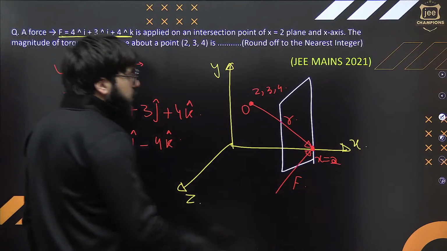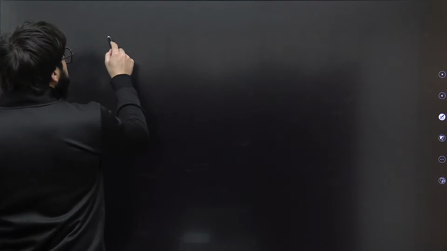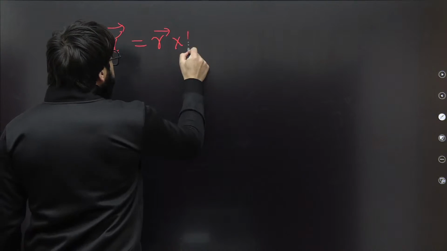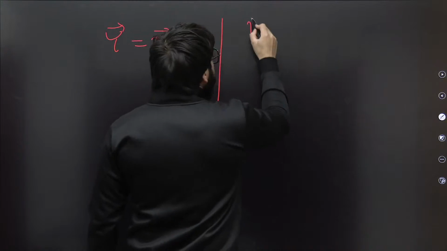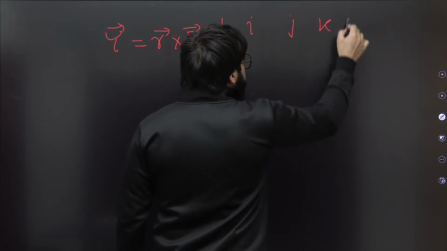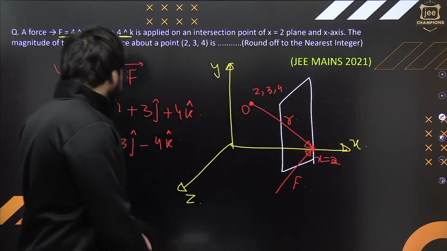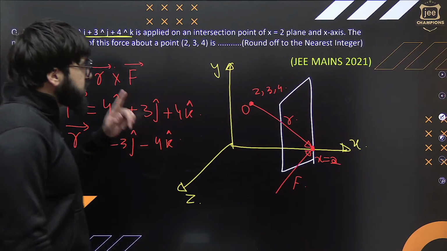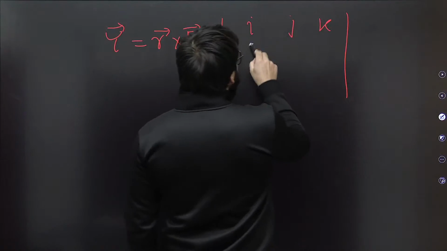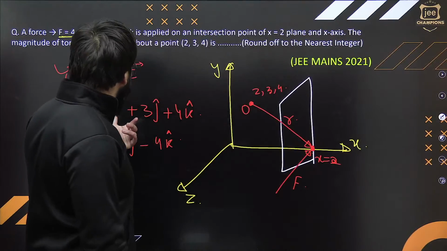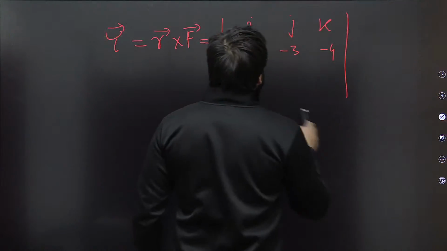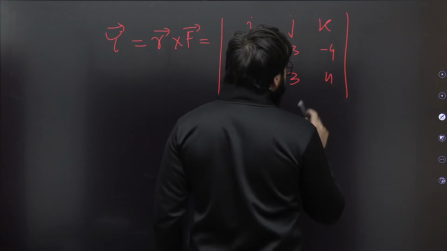Cross product. Now find the cross product. You'll say, sir, this tau is simply nothing but r cross F over here. And in that case, we'll make a determinant. That is i, j, and k. Now tell me, what to take? That is 0, minus 3, minus 4. So here I take this as 0, minus 3, minus 4. And I can take this as 4, 3, 4. So here take 4, this 3, exactly this 4.